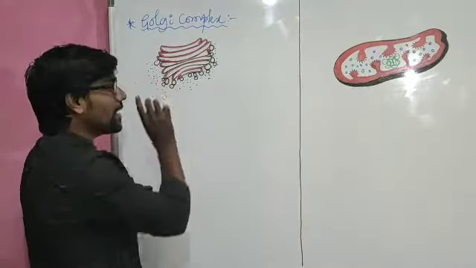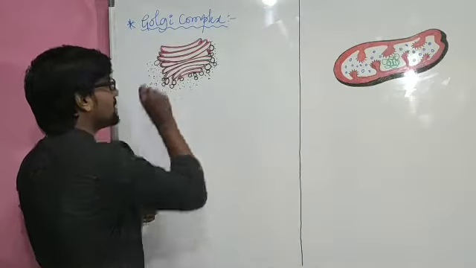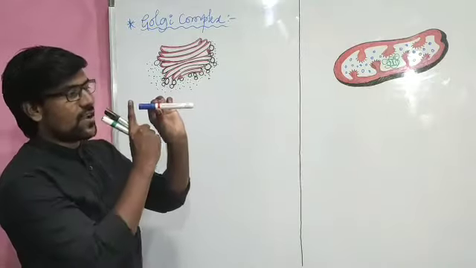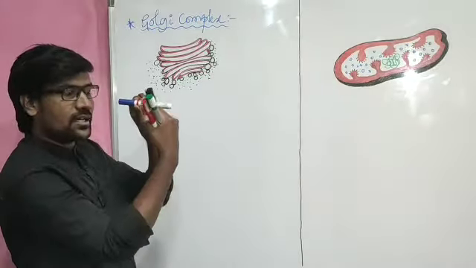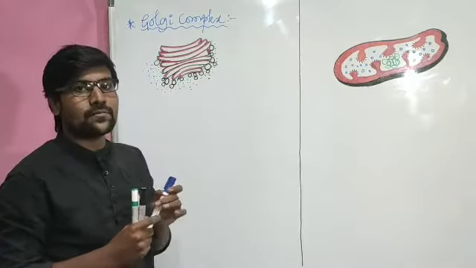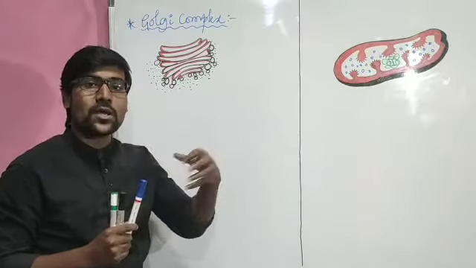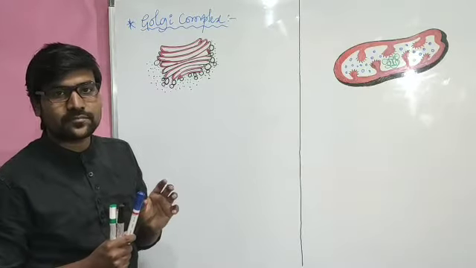And this is a tubular structure made up of two membranes, and here two membranes are present. Say for example, if this is one tubular structure, and if I cut the structure like this and open it, it is made up of two membranes, and in the center there is a gap. That lumen is present, and in that lumen many chemicals are present, many biochemical and metabolic activities are going to happen.